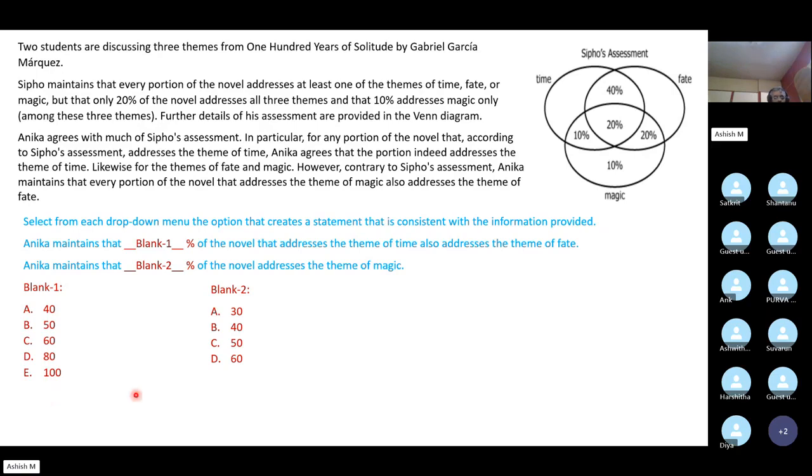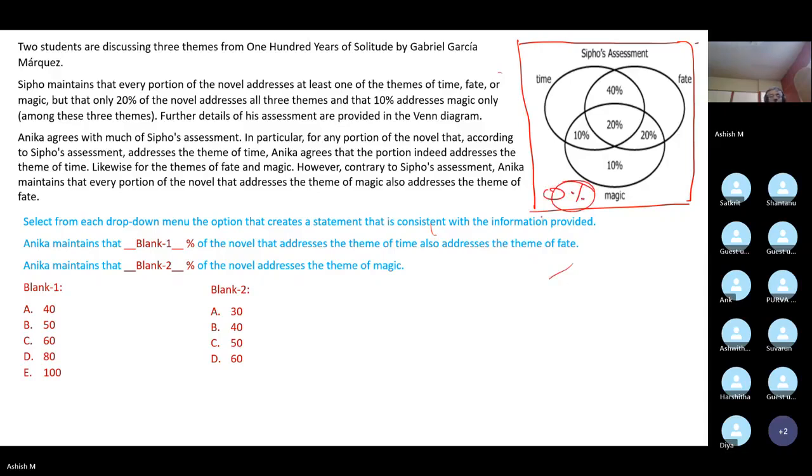Guys, I'm hoping the diagram is clear. If we were to draw a rectangle around this, then outside these circles, what would be the figure? 0, right? And how do I arrive at 0? Because it says that at least one of them has time, fate or magic.